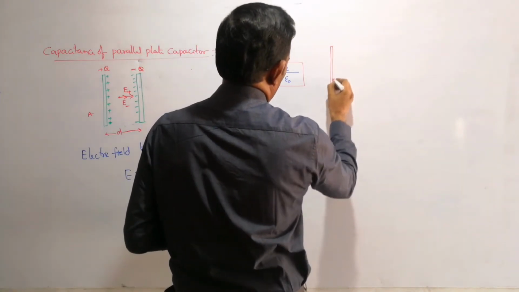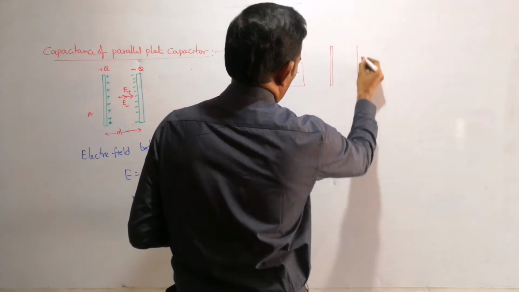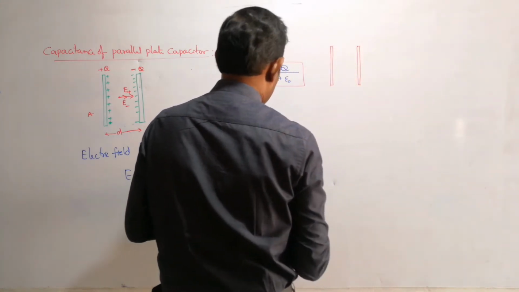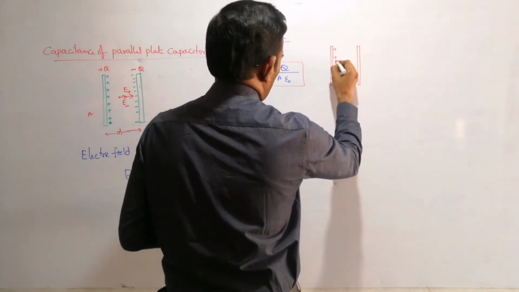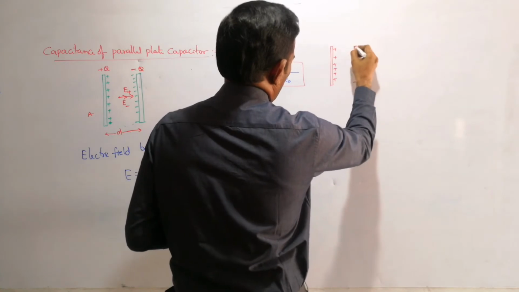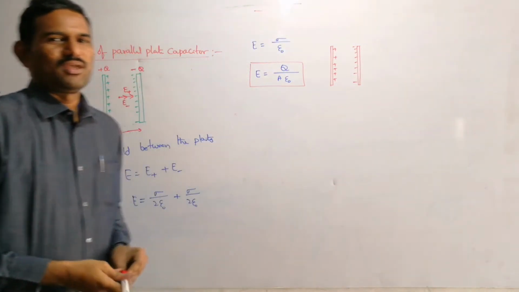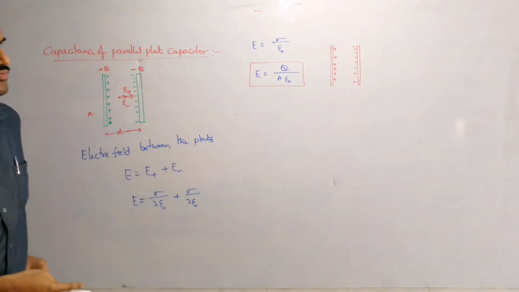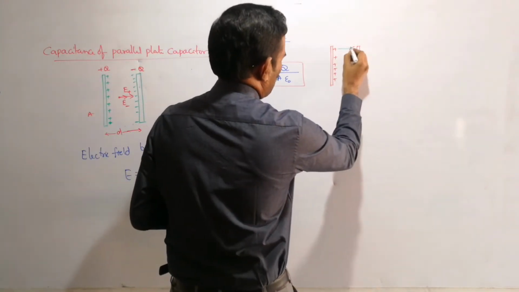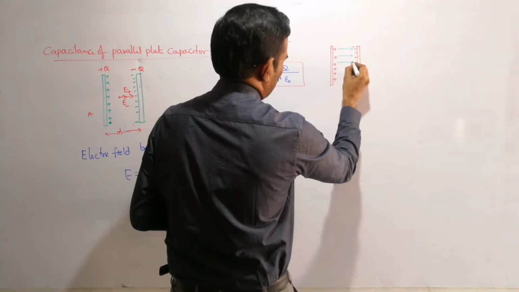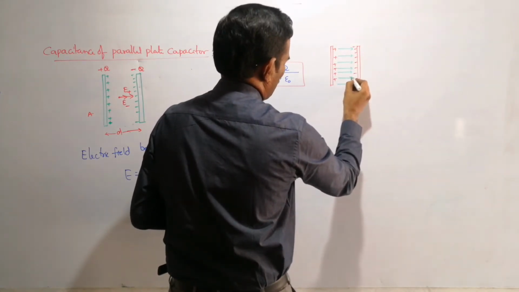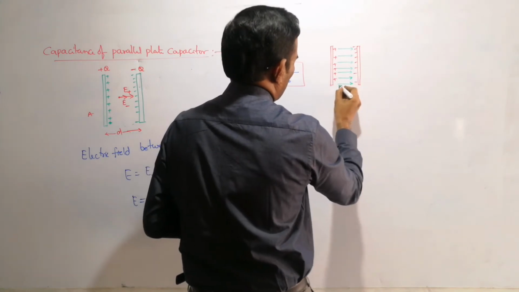Suppose you are taking this as one plate and this as another plate. This is the positive plate and this is the negative plate, let us consider. Then the direction of the electric field lines will be from the positive plate to the negative plate. That is how we know the direction of the electric field here. So the field lines will be like this. That means a uniform electric field will be there.